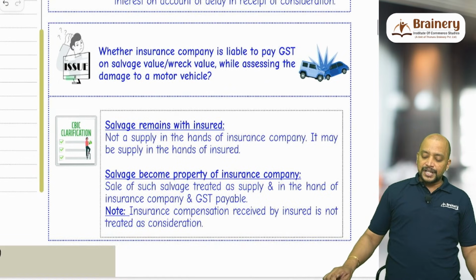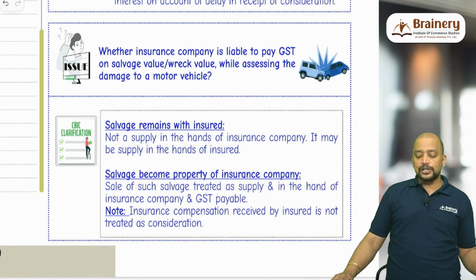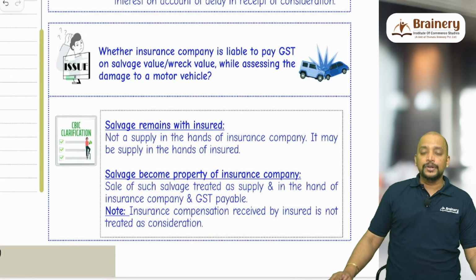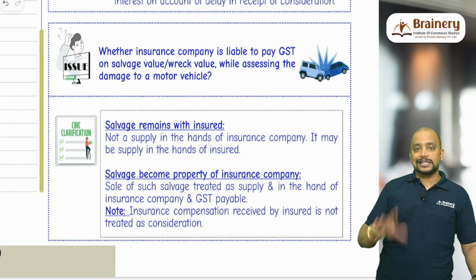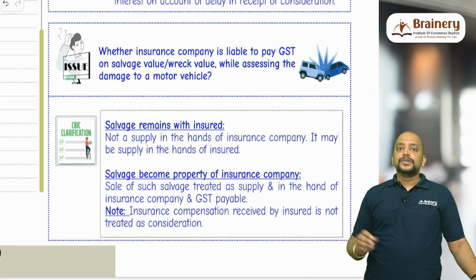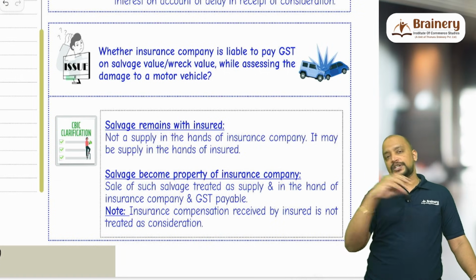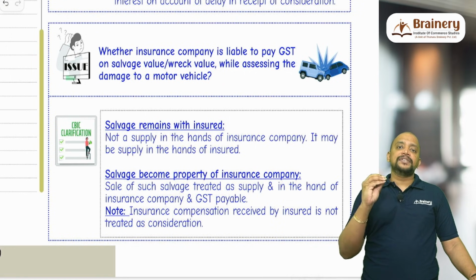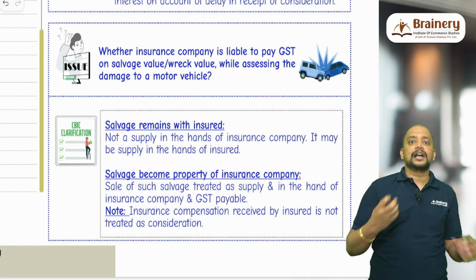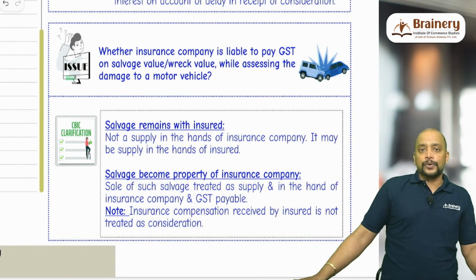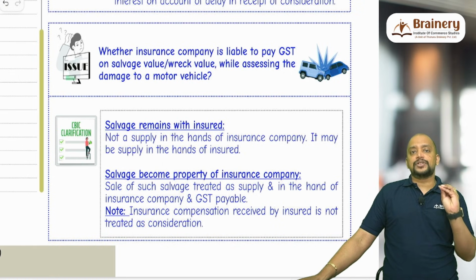Then, whether the insurance company is liable to pay GST on the salvage value or wreck value. So usually whenever there is a car accident, say there is a major accident, what will happen? The insurance company will compensate the insured. Now this particular insured will be having the salvage of the asset, that is, the remaining parts of the car will be there. Now who owns those remaining parts of the car?